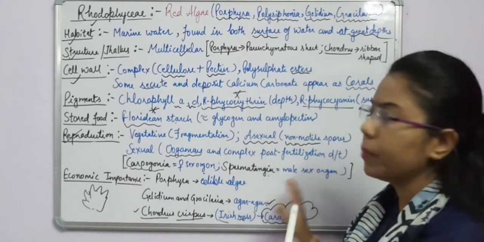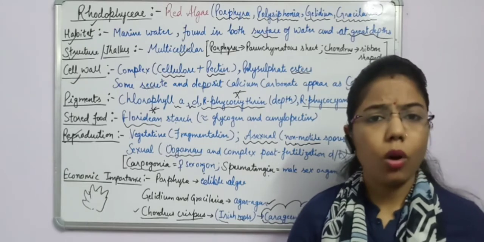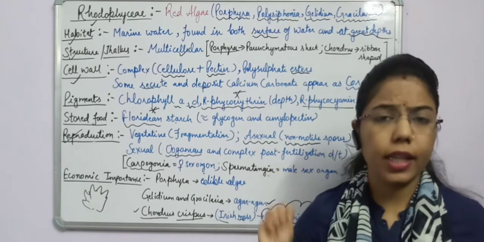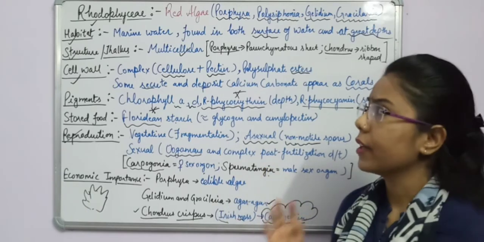So today we have completed algae, all three types: we have done green algae, brown algae and red algae.